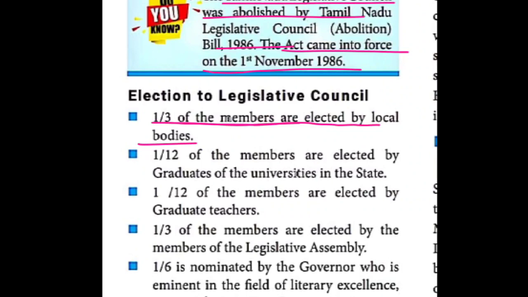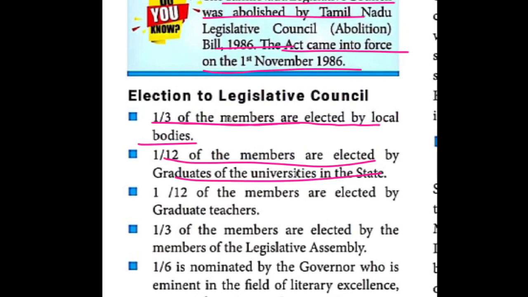Municipalities, Gram Panchayat, Panchayat Samiti, and district councils. These are the local bodies. Then 1/12 of the members are elected by the graduates of the universities in the state.